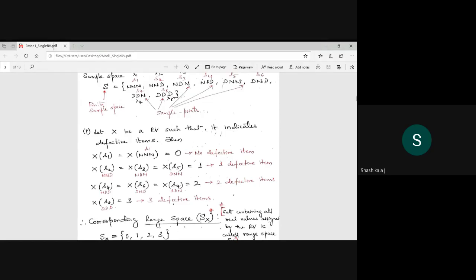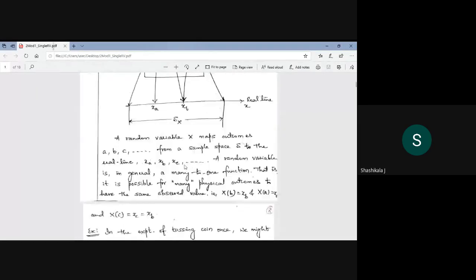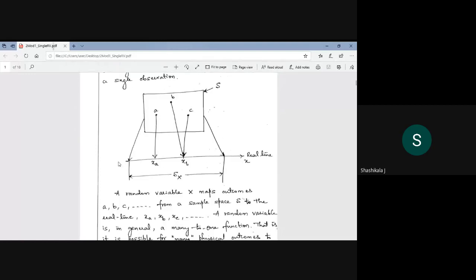Okay, I will show one more diagram, and now you tell me. Here, see what I defined. Sx, I am asking, is from here to here on the real axis. It includes xa and xb. Now can you tell me what is the range of the sample space in this case?